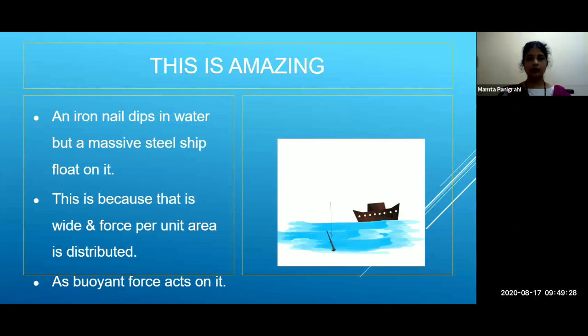This is because that is wide and force per unit area is distributed as buoyant force acts on it. Okay, so the weight of the object is reduced, and that is why the ship floats on water and the tail sinks in the water.